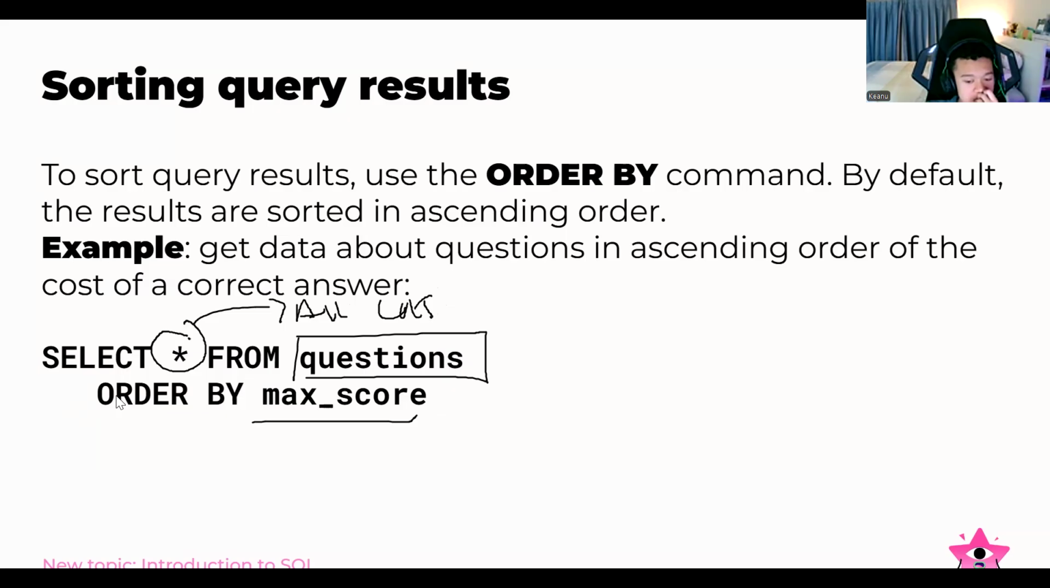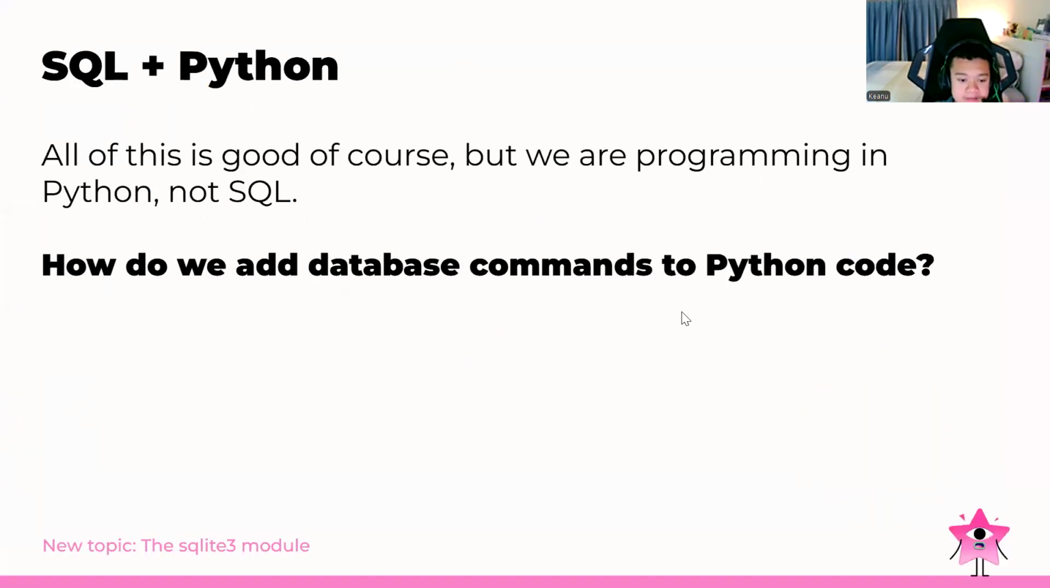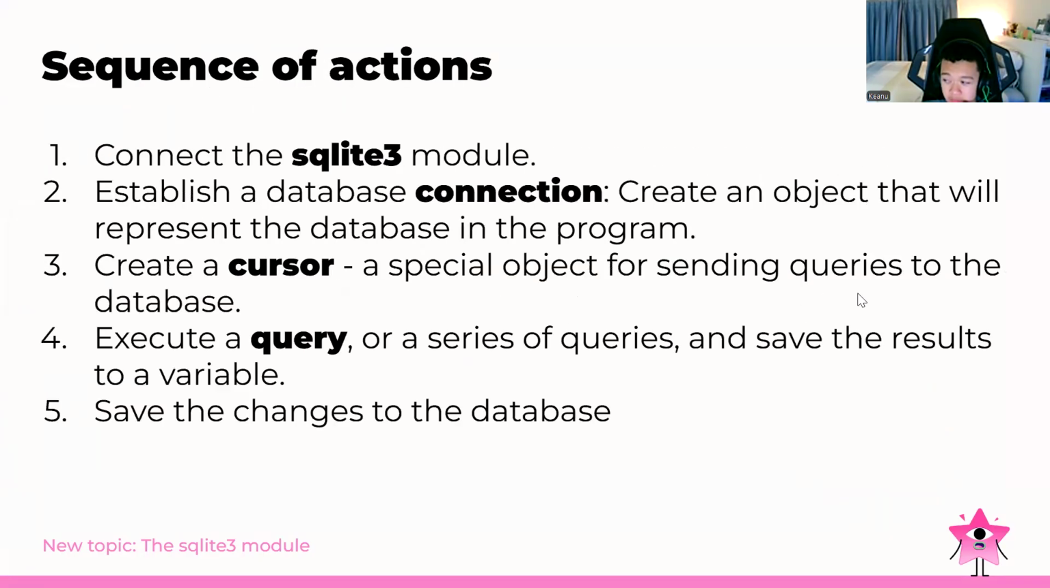Okay, maybe we will continue because of the time. So now for the SQL Type 3 module. On the SQL plus Python, all of this is good, of course, but we are programming in Python and not SQL. Right now, how do we add database commands to the Python code? So how do we do that?